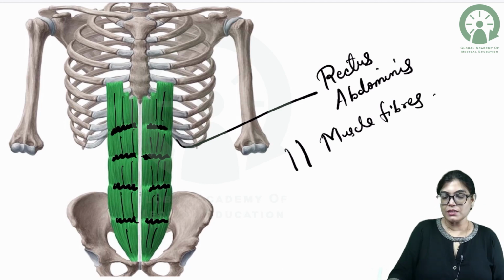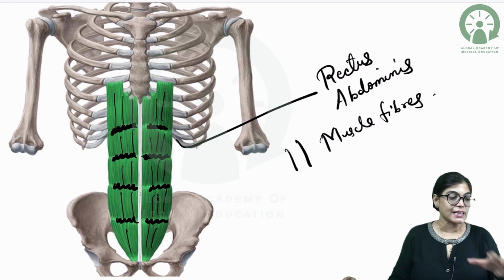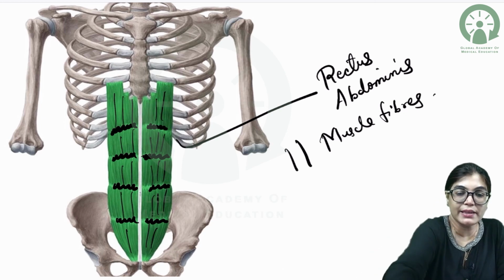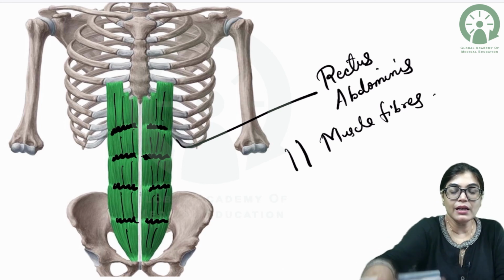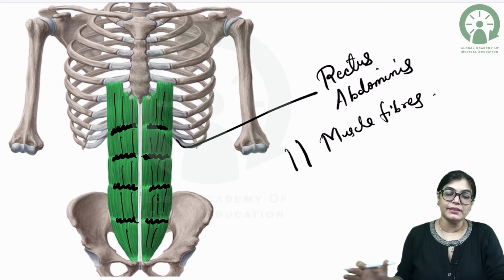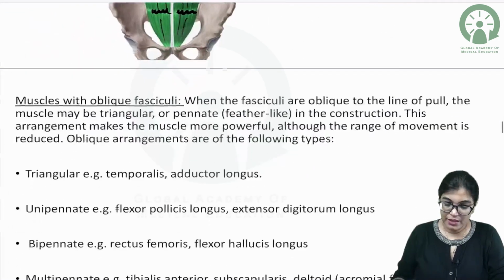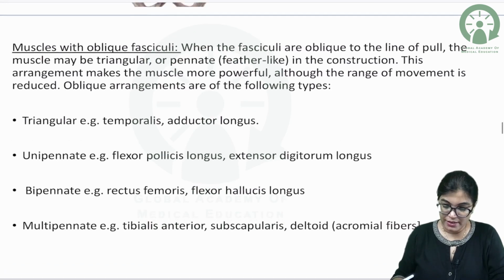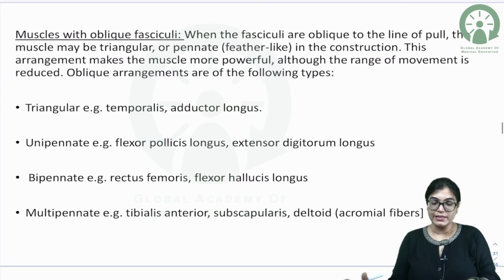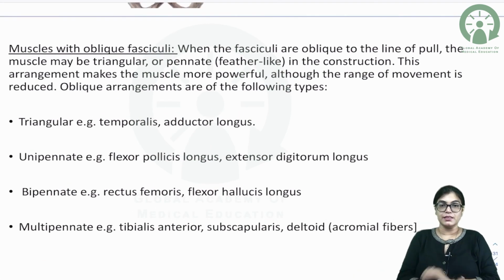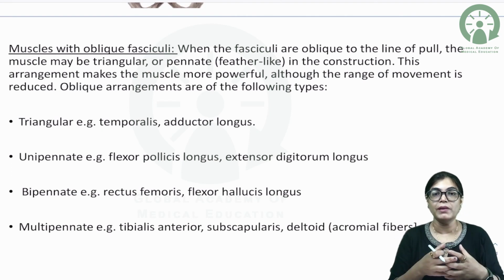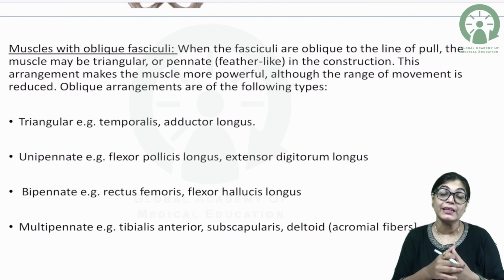So my dear aspirants, by seeing these diagrams, I think it's quite clear to you that the correct answer will be tibialis anterior, whose muscle fibers are circumpennate, not pallar fibers. Before proceeding to the next, I have just given you a few examples so that you can learn this by heart. Muscles with oblique fasciculi means the muscle fibers are oblique in the direction of the pull.